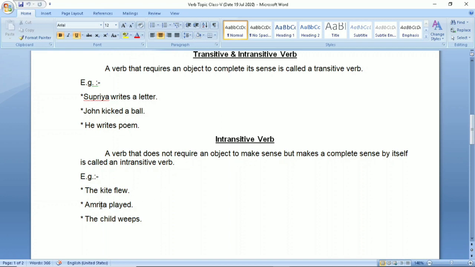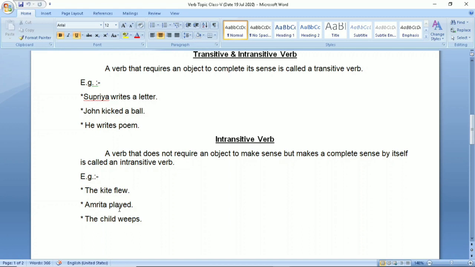For example, the kite flew. See, there is no object, but the objects and subjects are always nouns. So there is no noun after flew. The kite flew, and the sentence is complete in itself. It doesn't even require any object. So this flew is intransitive verb.